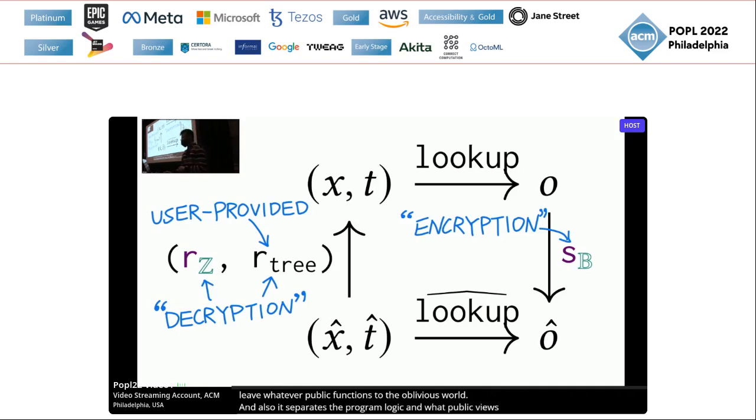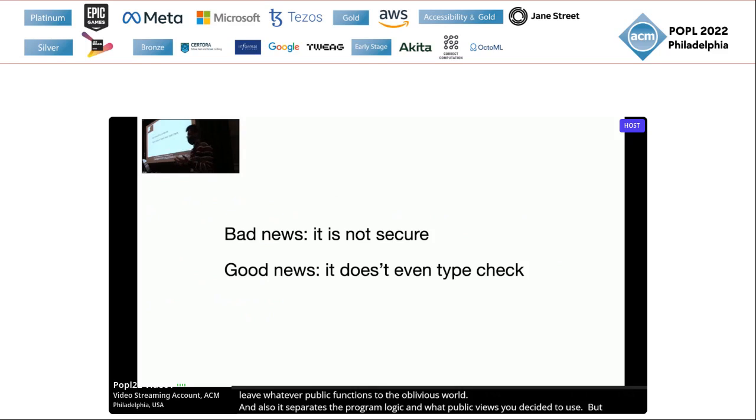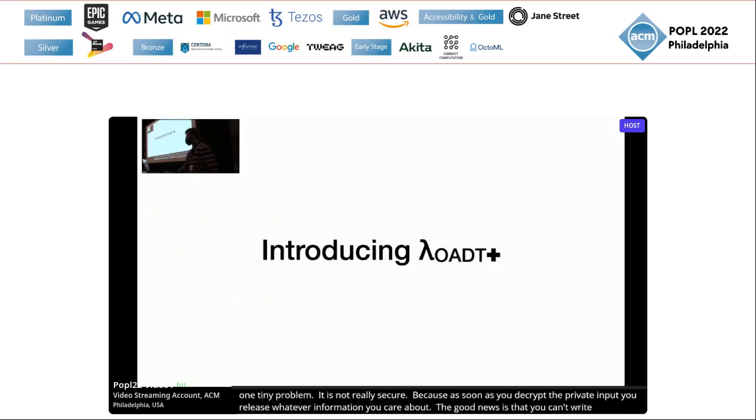But there's one tiny problem. It's not really secure, because as soon as you decrypt the private input, you just release all the information you care about. But the good news is you can't even write it in Lambda OADT. To support this paradigm, we extend Lambda OADT and propose this core calculus called Lambda OADT with tape.